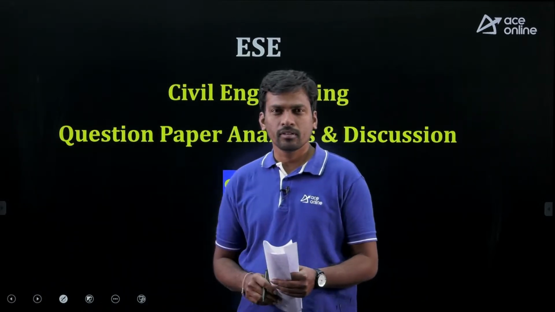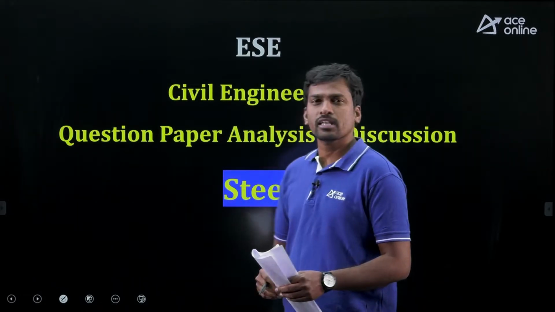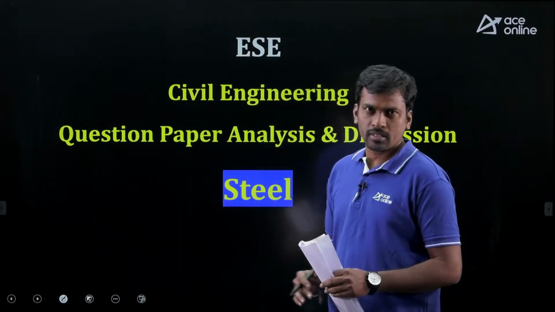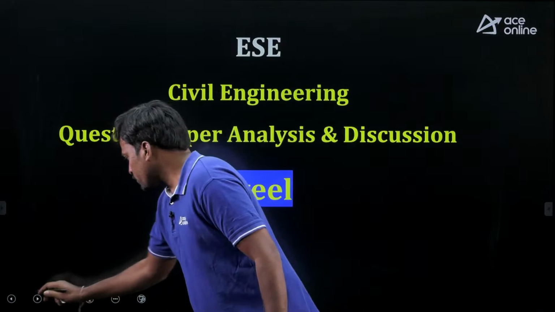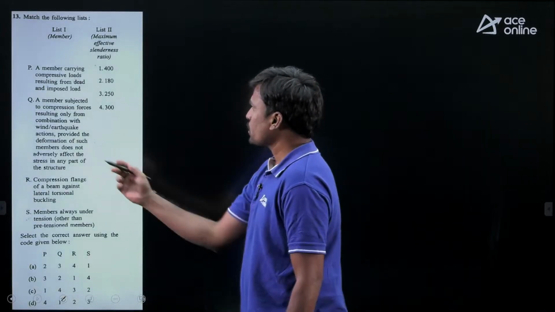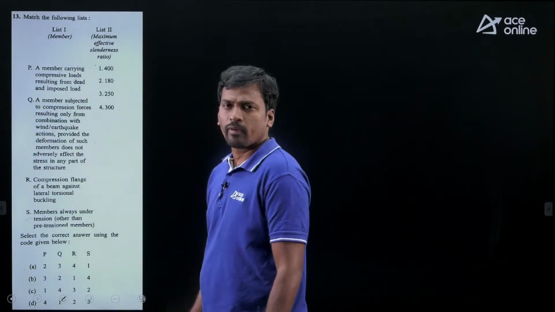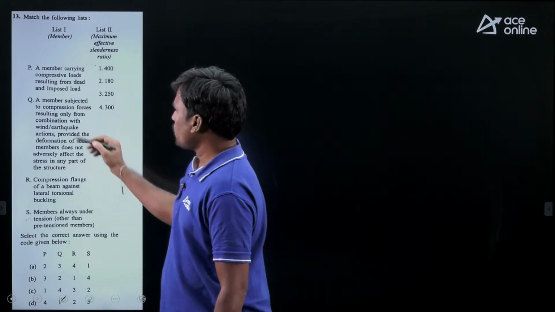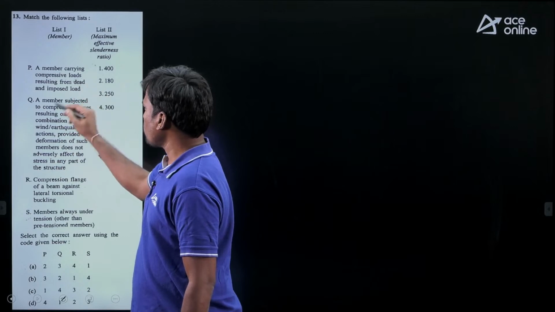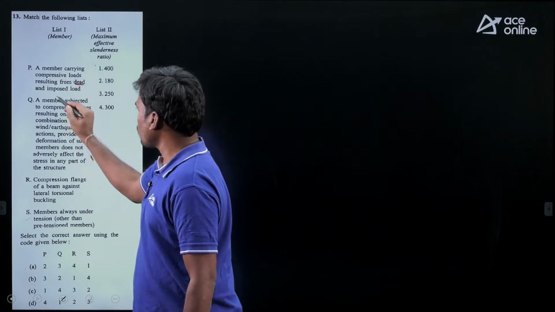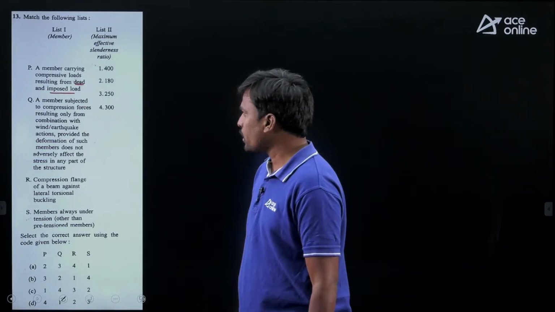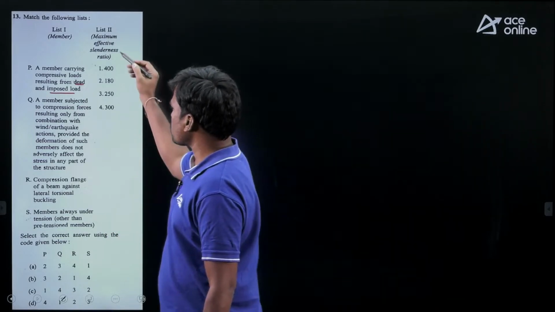So hi everyone. Now we'll see the design of steel structure questions. Okay, total number of questions are 12 from this subject. Okay, right. So first question, these are the maximum slenderness ratio values. Okay, direct codal values only. Okay, given a member carrying compressive load resulting from dead load and imposed load. Imposed load is nothing but live load, right? Okay, so what is the maximum slenderness ratio value?